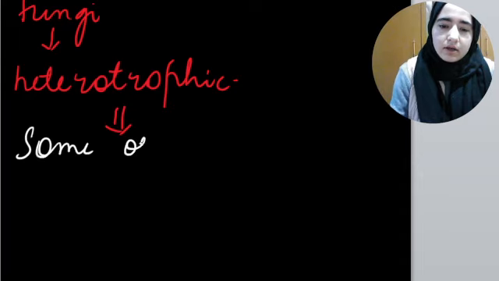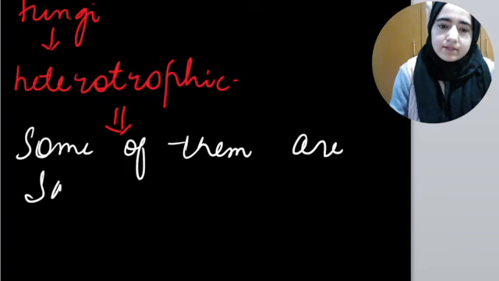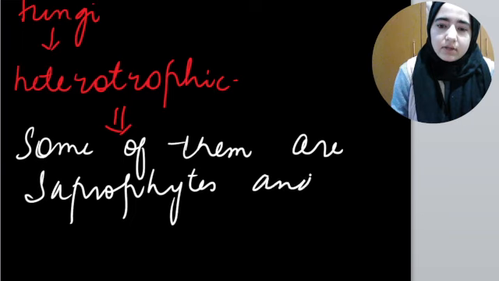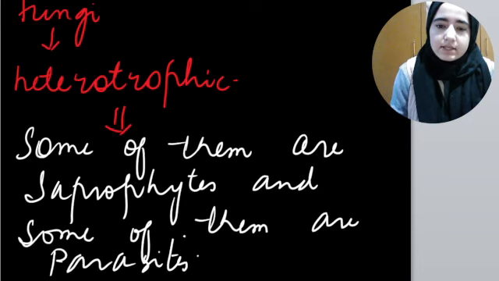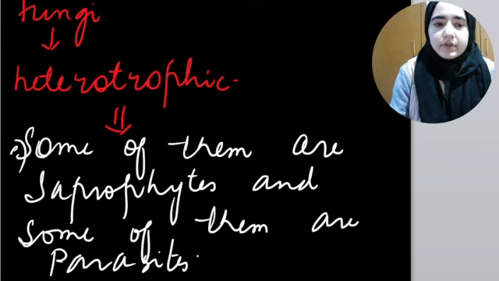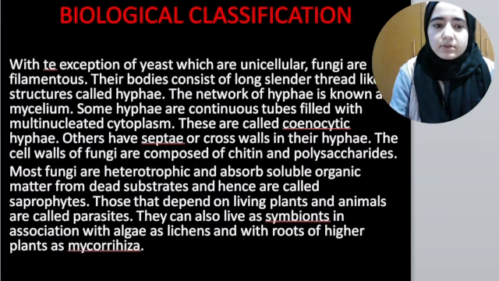Some of them are saprophytes and some of them are parasitic. I hope this concept about fungi is clear.